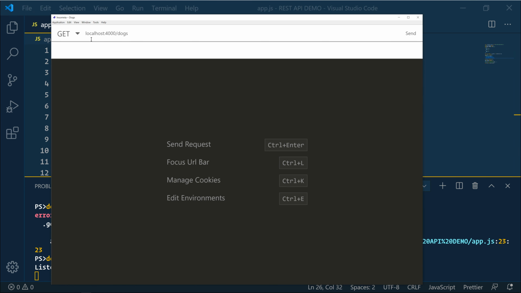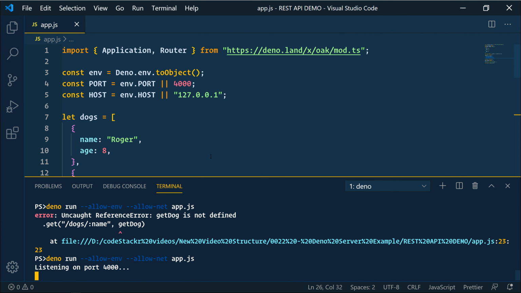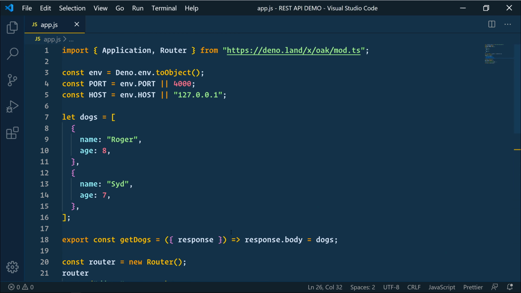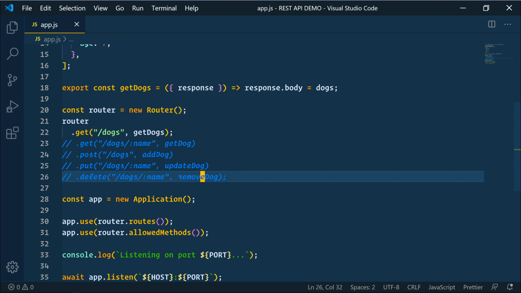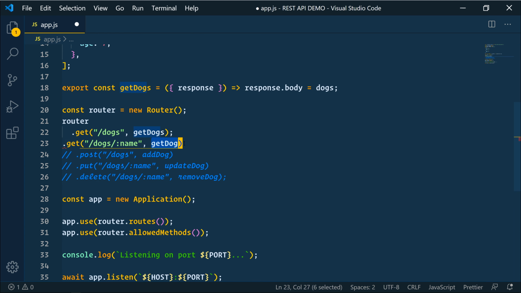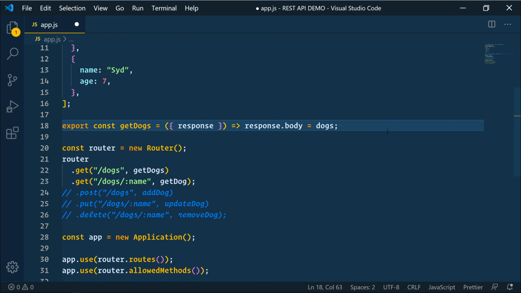So now we'll test the API in Insomnia. So we're going to use the get method and localhost:4000/dogs. I'm going to send that. And we have our list of dogs here. All right, so that's working. Now let's work on the single dog. So get rid of the terminal there. So getDog is the next one. Let's uncomment that. All right, and then we'll add that right here.